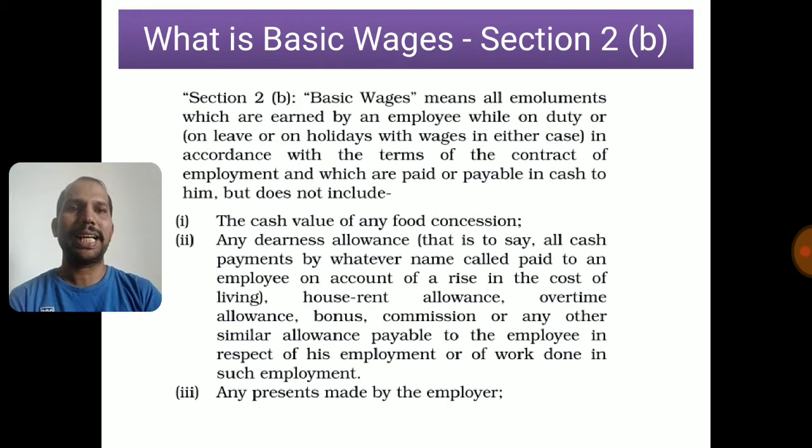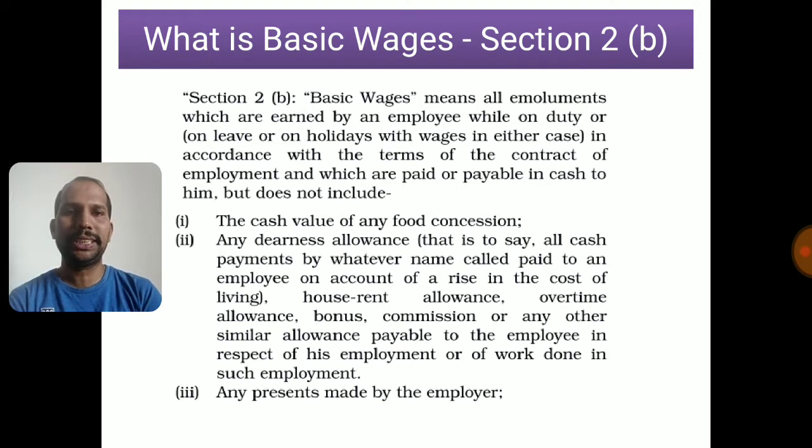Now, what is basic wages as per PF Act? Section 2B, like every act, defines the major components of the act, usually in section 2. Now, in section 2 of PF Act, 2B covers the definition of basic wages. I will read through. Basic wages means all emoluments which are earned by an employee while on duty or on leave or on holidays, with wages in either case in accordance with the terms of the contract of employment, and which are paid or payable in cash to him, but does not include.